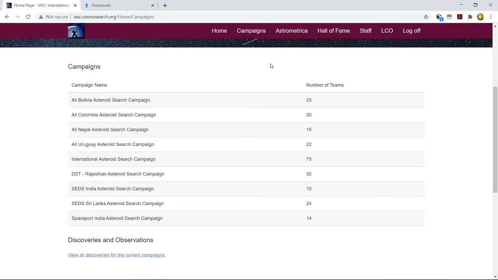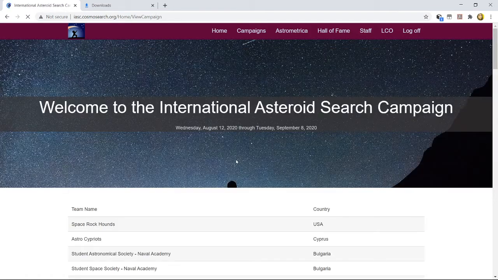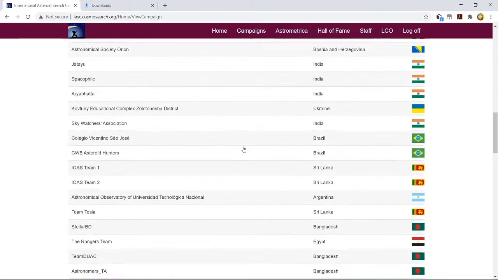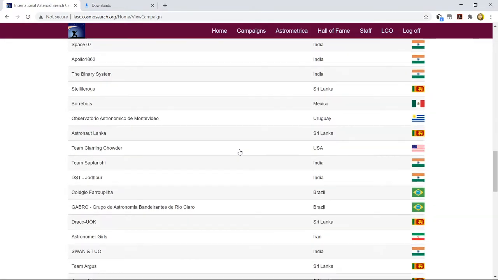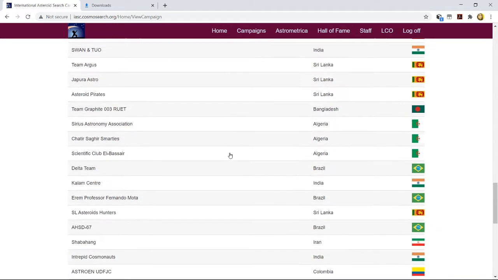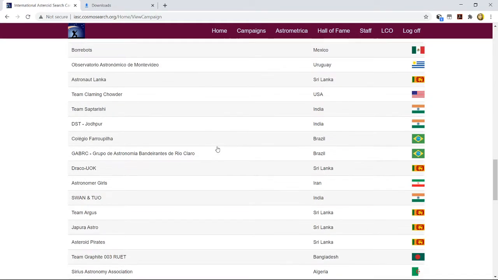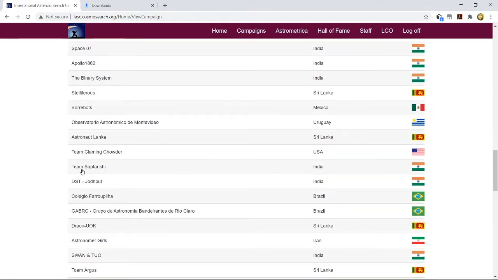Once the campaign of our team also starts, it will be the Ignited Minds Kayak, WIPNet, Saptarishi India Asteroid Search Campaign with 10 teams listed. But for the time being, as we are a part of the International Asteroid Search Campaign, I will just have to click over it to show you the basic interface. There, I have to browse for my team, as you will be browsing for your team. So my team is Saptarishi India, and let me see where that is. I think I have browsed down too much. Now here comes Team Saptarishi.